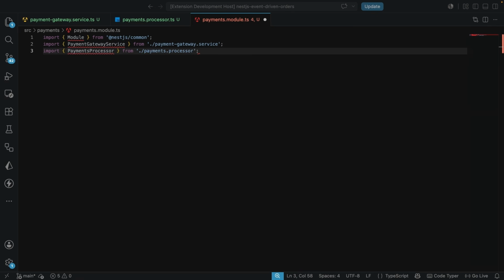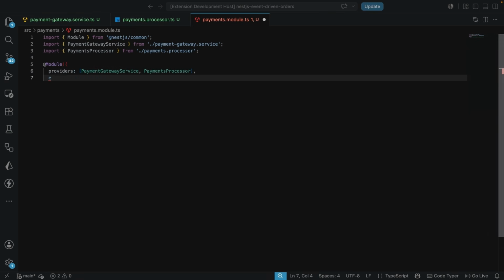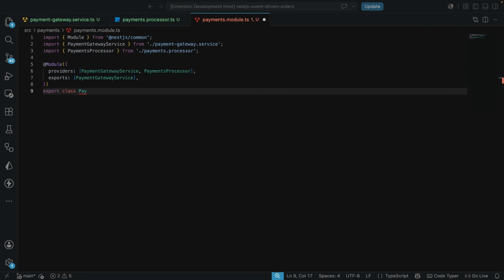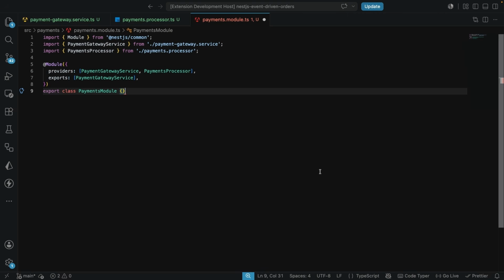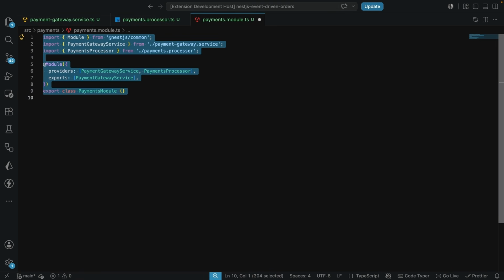We're going to have the @Module decorator, and for the providers, we know we're going to have the payment gateway service and also the payments processor. And next, we are also going to have the exports. The exports is going to be the payment gateway service. And finally, we are going to be exporting the class, the payments module, like this. Now we have the class. We need to make sure we register this class into the application module.